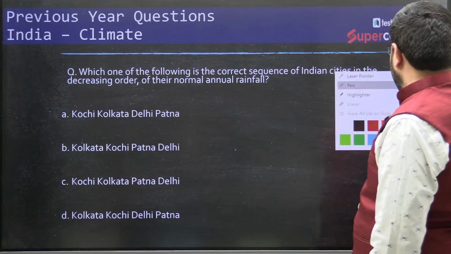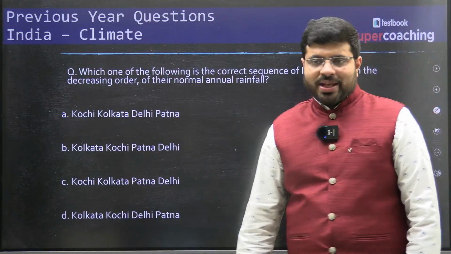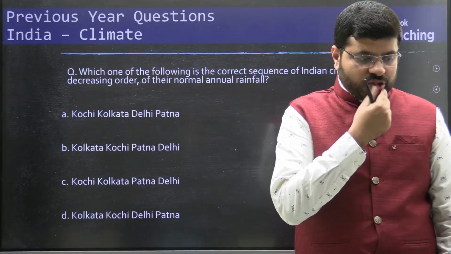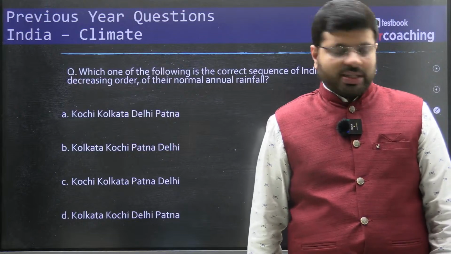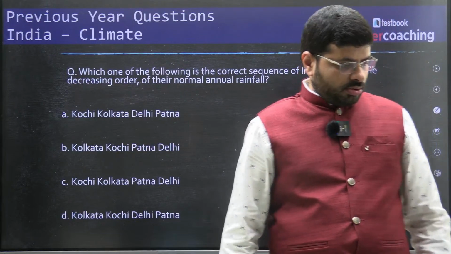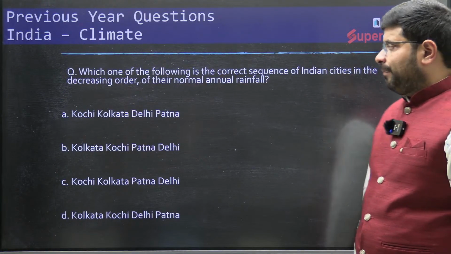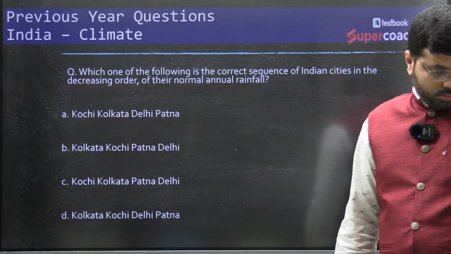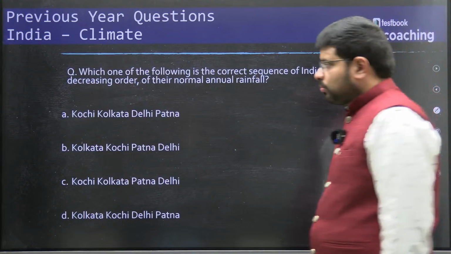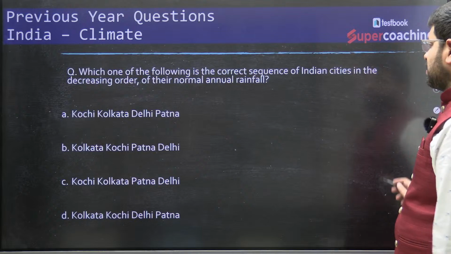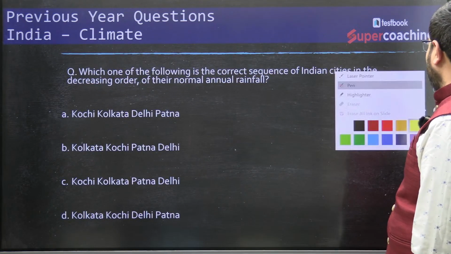Now you see, there is another question which is asked in the same way. Just now we have seen such a question. Yes, Gayatri, Anjum, you got it right. Now you see this question: which one of the following is the correct sequence of the Indian cities in the decreasing order of their normal annual rainfall?